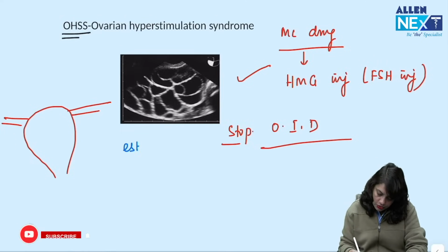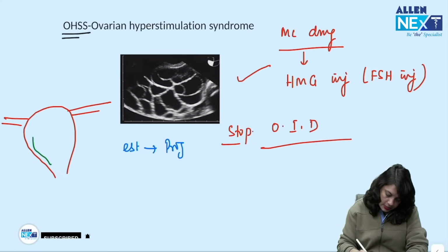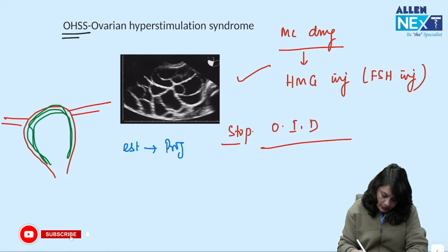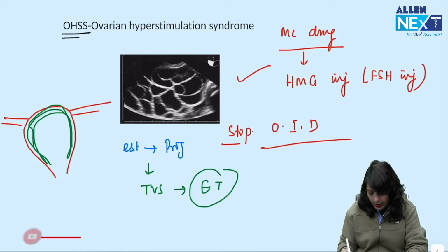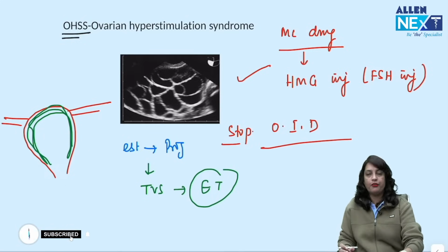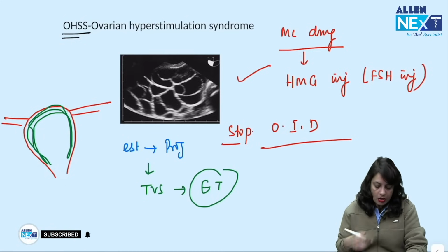So, we give estrogen to this female followed by progesterone to make the endometrial lining. Send this for a transvaginal scan to check for endometrial thickness if it is appropriate for implantation.